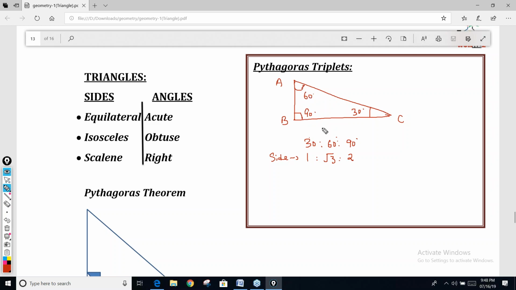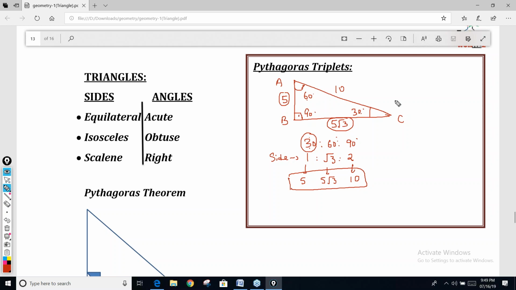You need not apply sine cos now. Which side have I given? This side I have given. So 90, the side in front of 90, it's 2. So 2 denotes 10. If 2 denotes 10, 1 will denote 5 and root 3 will denote 5 root 3. So your answer is straight. The side in front of 30 degrees will be 5 and the side in front of 60 degrees will be 5 root 3 without applying the sine cos rule. This is your answer straight away.